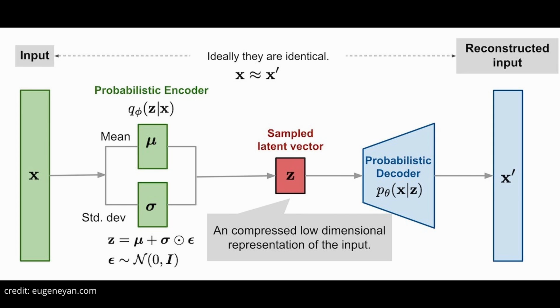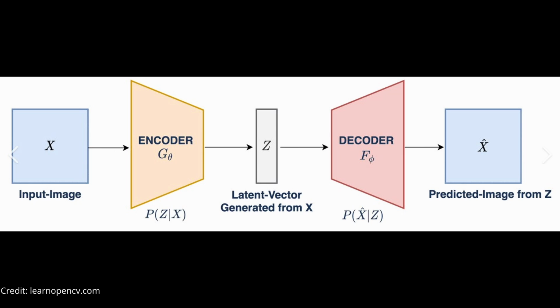The latent space representation typically encodes features or characteristics of the input image in a lower dimensional space. The purpose of this latent space is to capture essential information about the input image in a more compact and structured form that facilitates image generation.